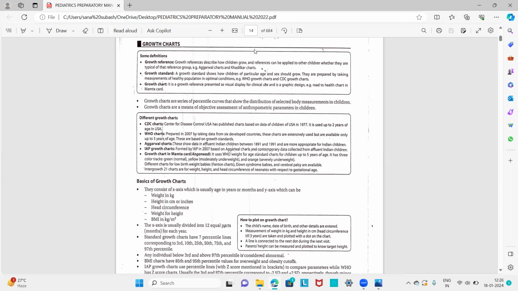The third use is planning and policy making. That is, by grading the malnutrition, which provides an objective basis for planning and policy making in relation to child health care at the local and central levels. The next important use is as an educational tool because of its visual character. We plot the growth of the child in a growth chart, so it is visual. So the mother can be educated in the care of her own child and encouraged to participate more actively in the growth monitoring.